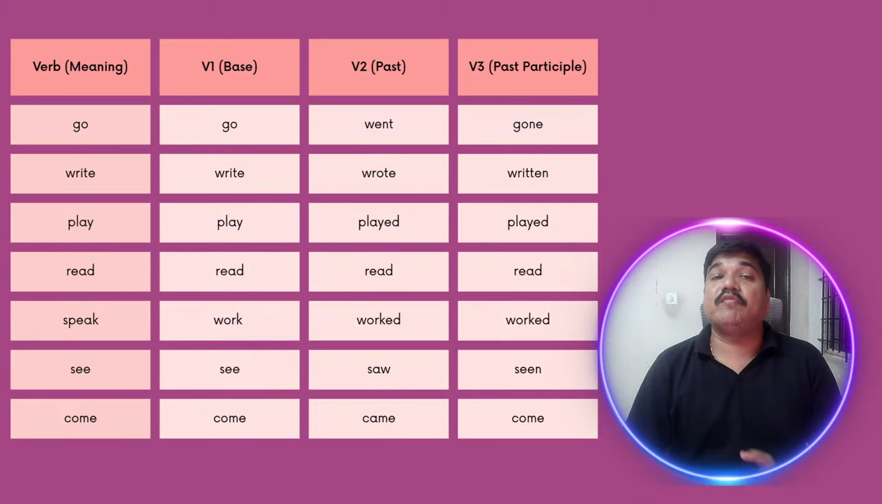Today we are focused on the V1, V2 and V3 forms. V4 and V5 are again created from the V1 form only, but there are some variations of the V1 form. So V4 is the S or ES form, where we have to add S or ES to make it the V4 form, and V5 is the ING form. Okay. So you can reverse that also. Please remember this: V4 is ING and V5 is the S/ES form.